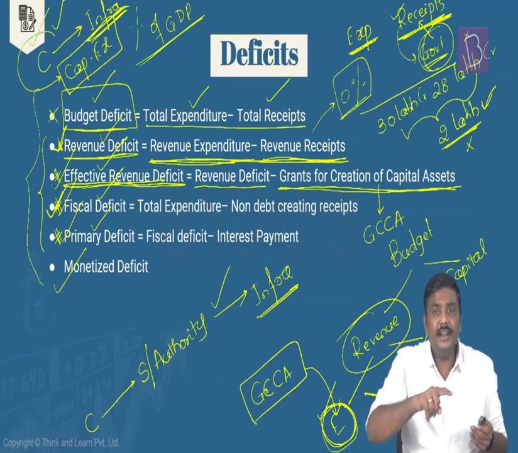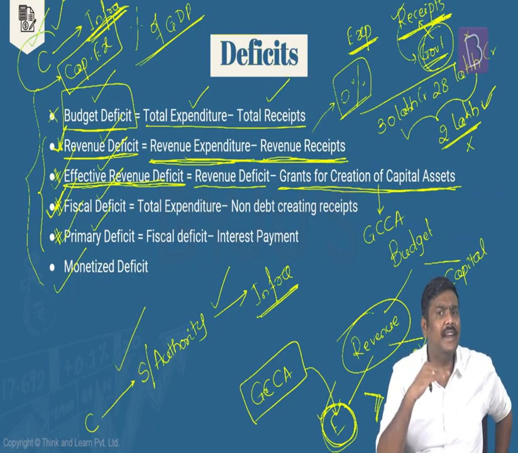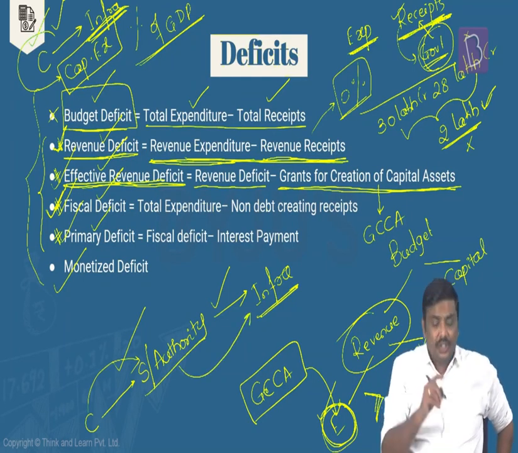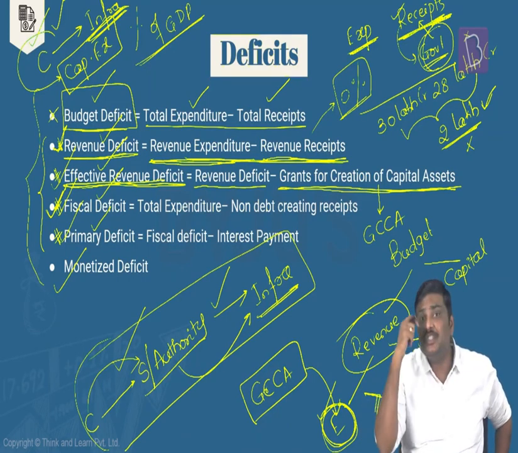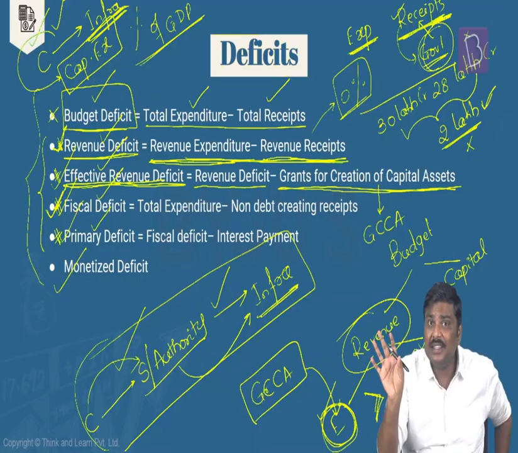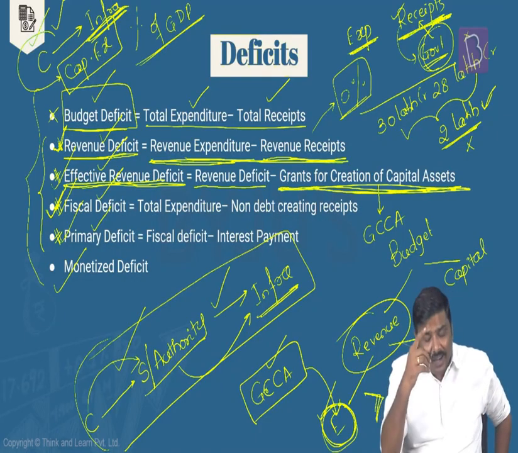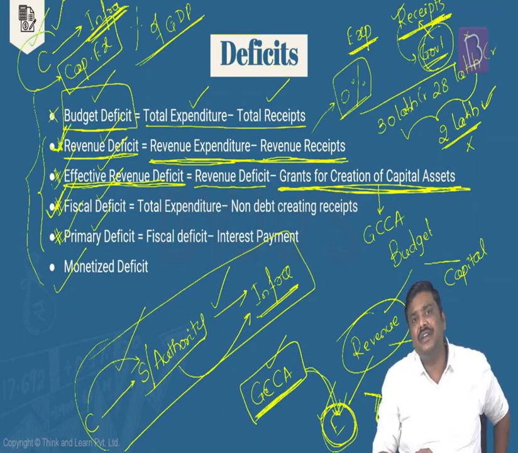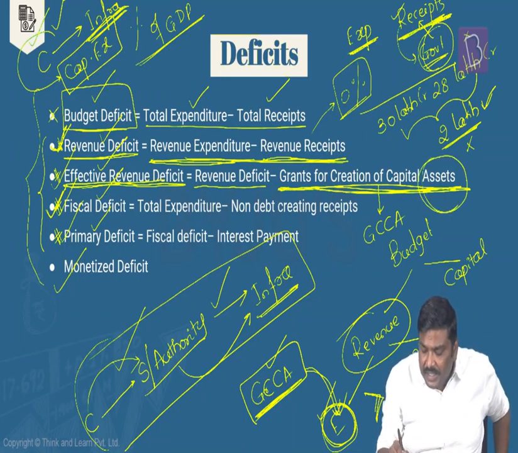In the first case, the central government is directly spending money on infrastructure. In the second example that I've written here, the central government is not directly spending. The central government is allocating funds to a different authority, and this authority is actually incurring the expenditure. So these kinds of expenditures, which are indirectly allocated by the government, but on development of assets or infrastructure, are referred to as grants for creation of capital assets. And in the earlier calculation, when I calculated the revenue deficit, I considered GCCA as a part of expenditure. But if you remember the classification that we've discussed earlier, anything that is related to assets, is it okay?